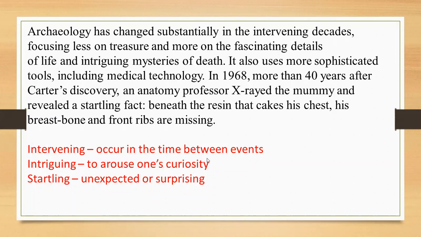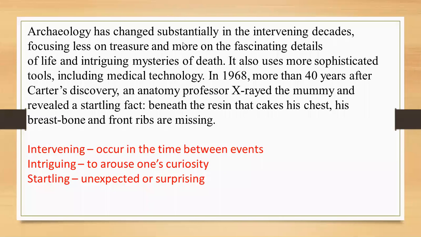When he x-rayed the mummy's body, 40 years after Carter's experiment, he found that the front ribs and breastbone were both missing.